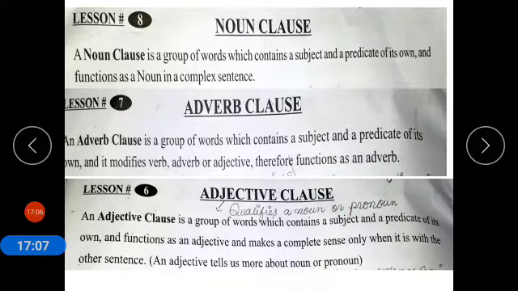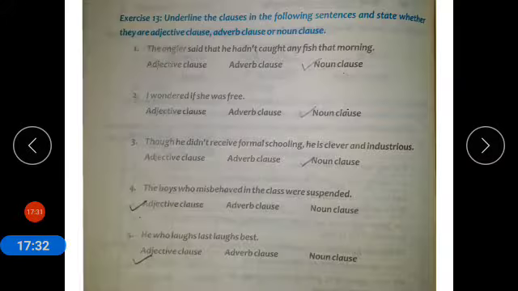An adjective clause is a group of words which contains a subject and a predicate of its own and functions as an adjective and makes complete sense only when it is with the other sentence. An adjective tells us more about a noun or pronoun. After discussing noun clause, adverb clause, and adjective clause, we will solve exercise number 13.